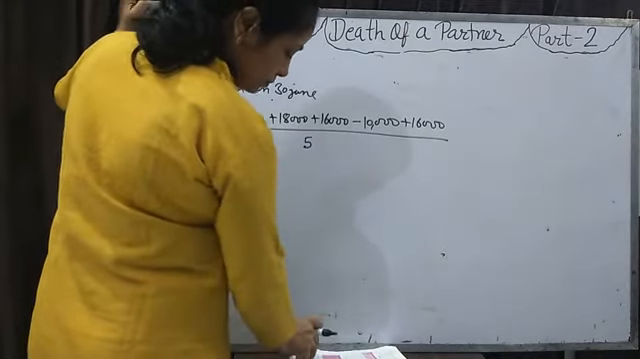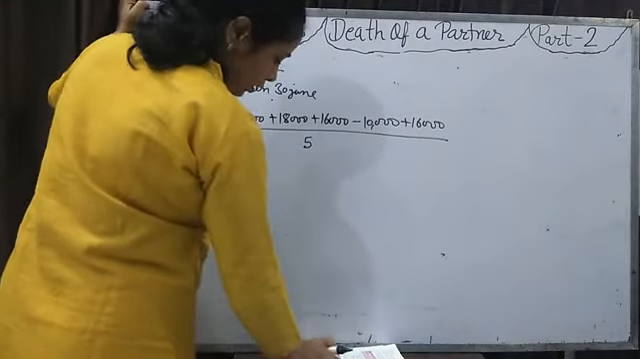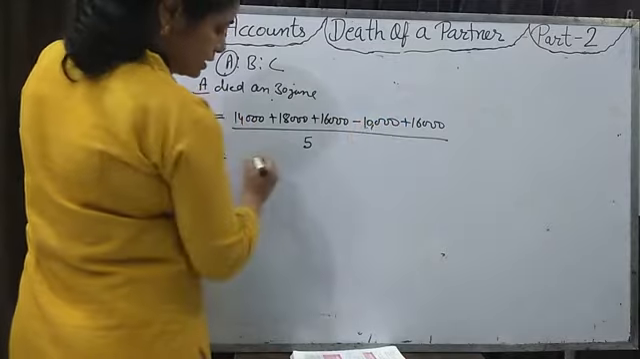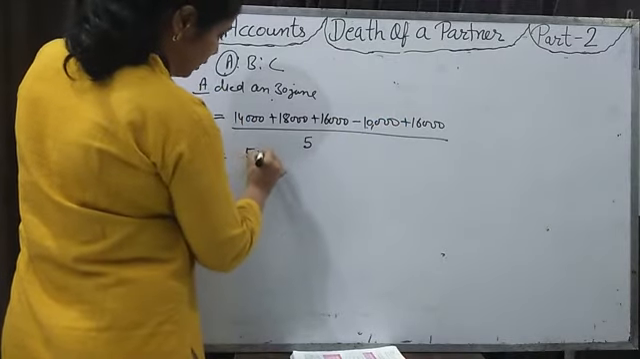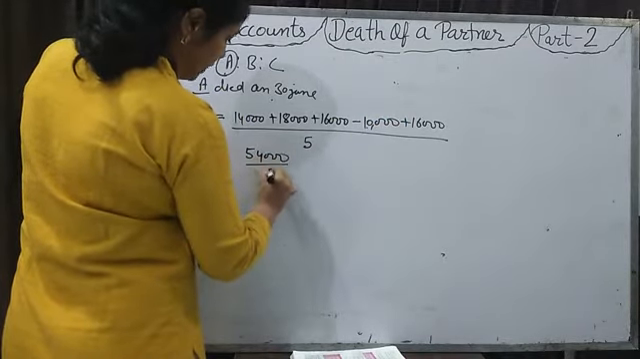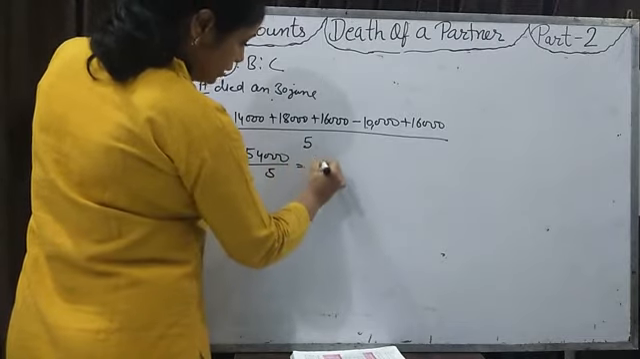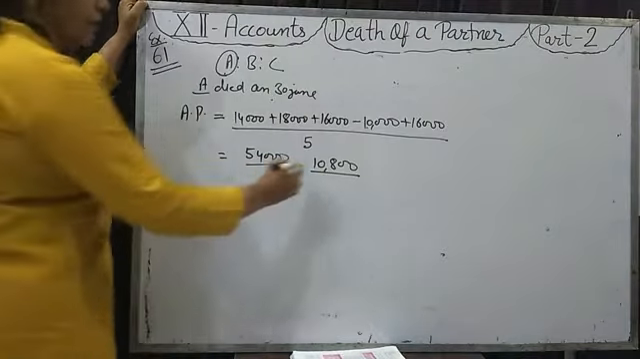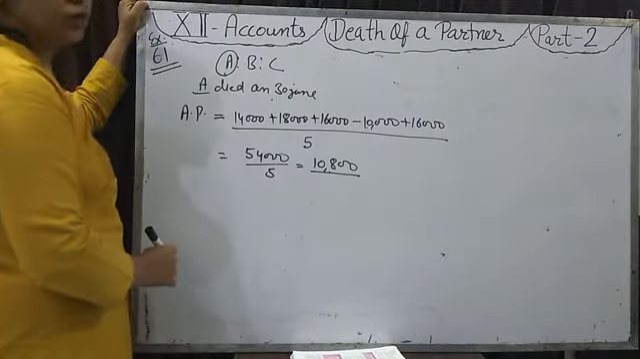It will come 10,800. The total of this, we will minus 10,000. Then it will come 54,000 divided by 5. It will come 10,800. Average profit will come. Average profit means profit of 1 year.